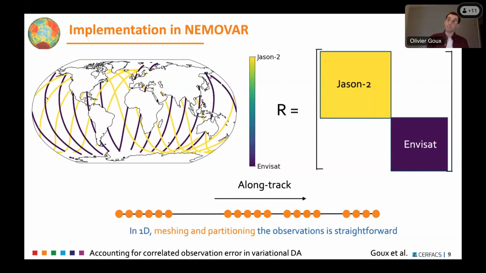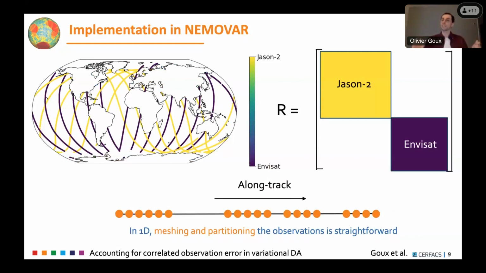But also because the meshing and partitioning of one-dimensional observation is more straightforward at first, because we want this method to work in parallel. And there's already a lot of insight to be gained from this simpler setup, and already some operational use maybe for this. So the observations are really represented as a long line.